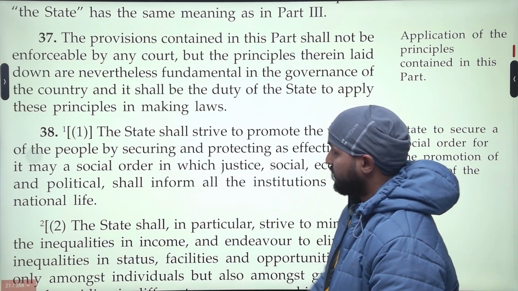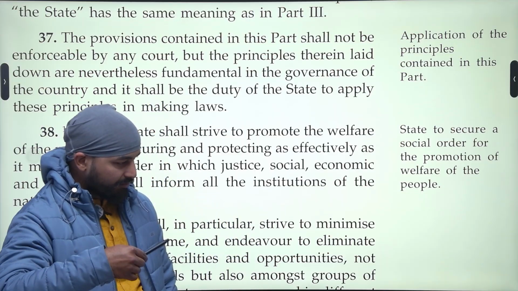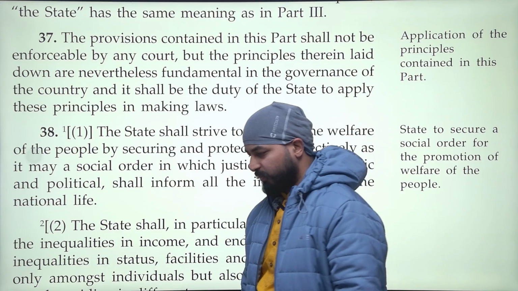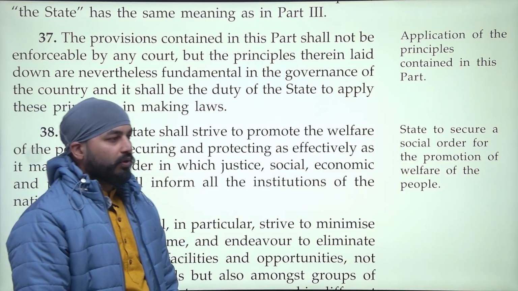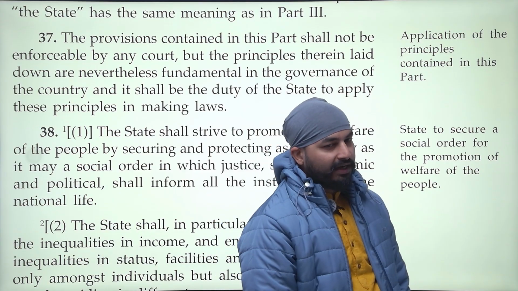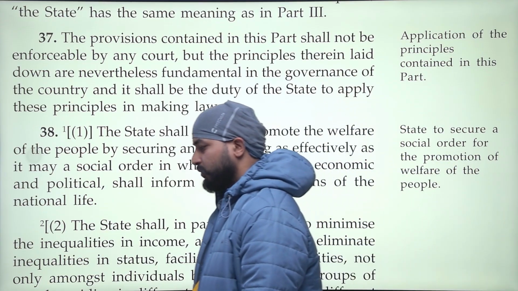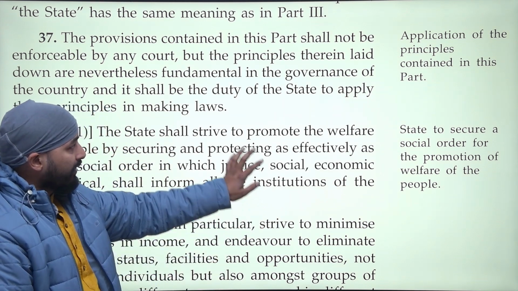The thing is, DPSPs are non-justiciable, and sometimes it is even written as non-justifiable. Okay. What does this mean? It means you cannot approach the court saying that this particular government denied to do this for me or for this particular section of society. So why are they even part of this Constitution?